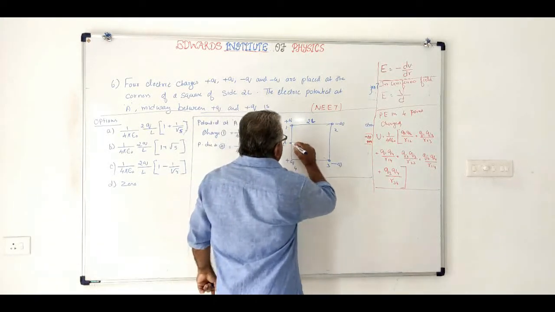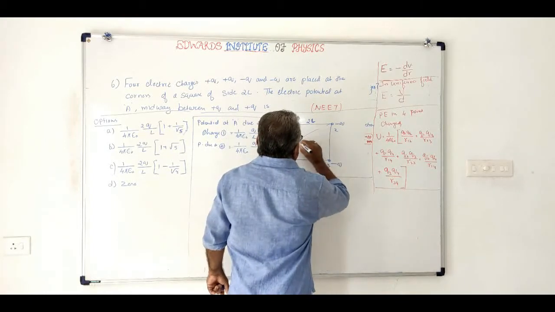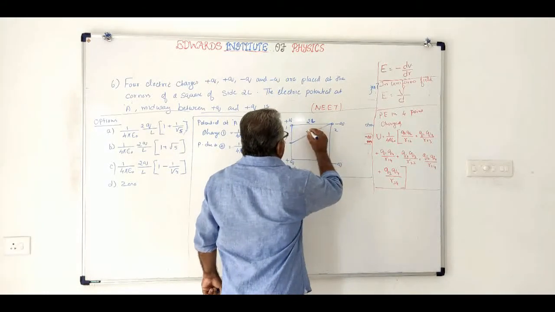What is the distance r? This is the distance r.